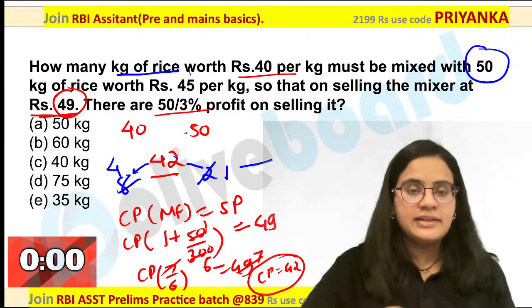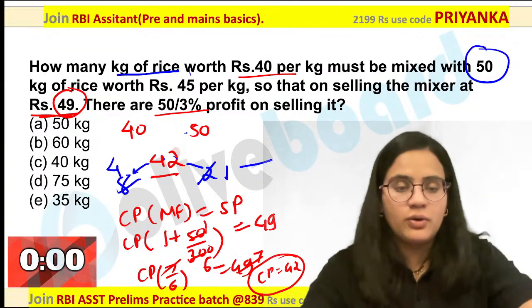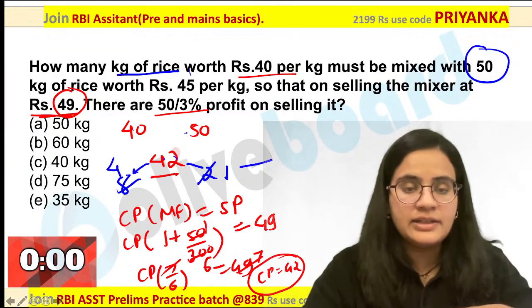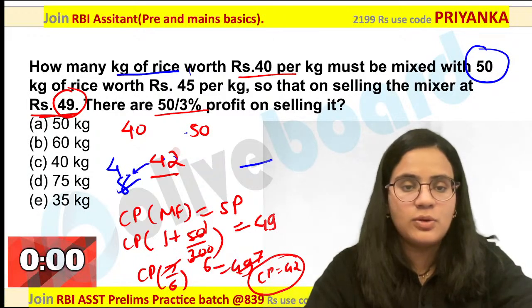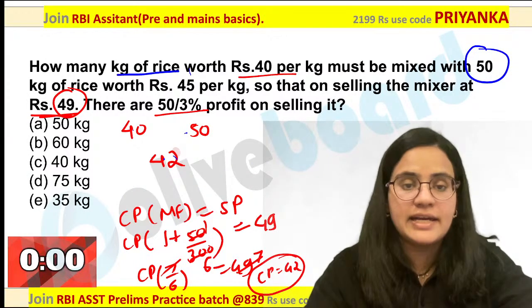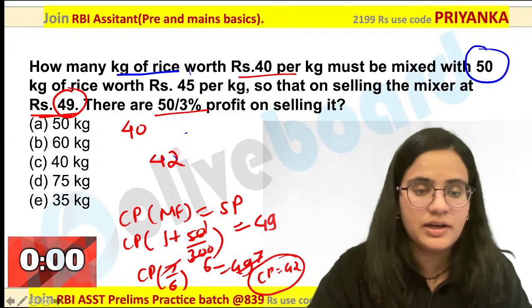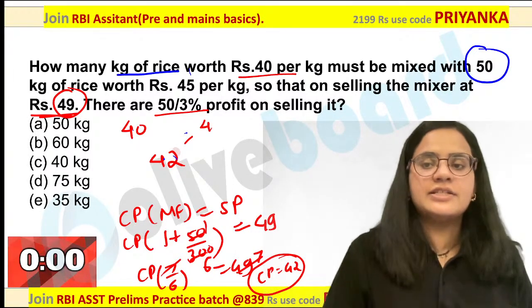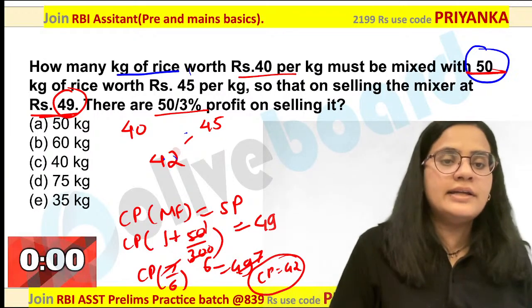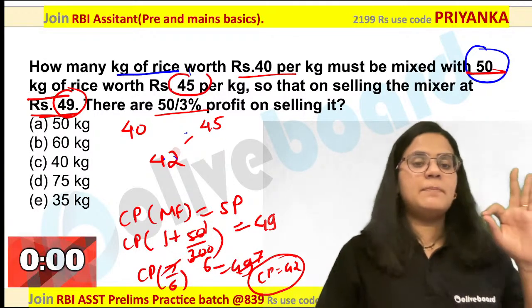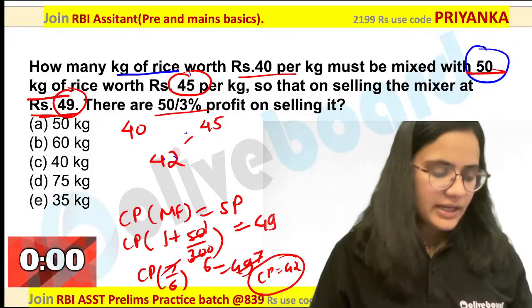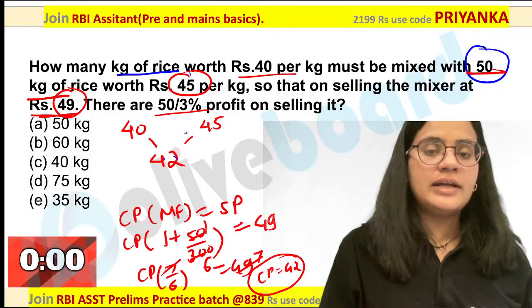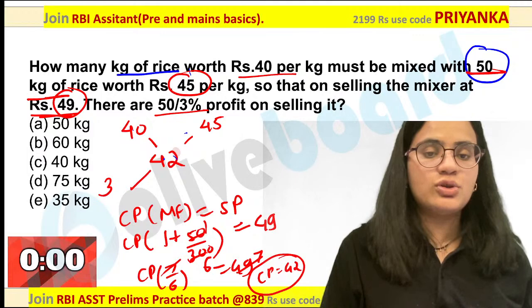Are you guys getting it? I think we have missed out one part. So while drawing the diagram, we have made a small mistake here. They have given 50 kgs there. All of you please pay attention over here. It is about 50 kg. So this value will be 45 kg because if 50 kg is your quantity, 45 rupees will be the price over here. Are you getting it? Yes. Dhruv, you are perfectly correct. You can take the ratio. This will become 3 is to 2 over here.